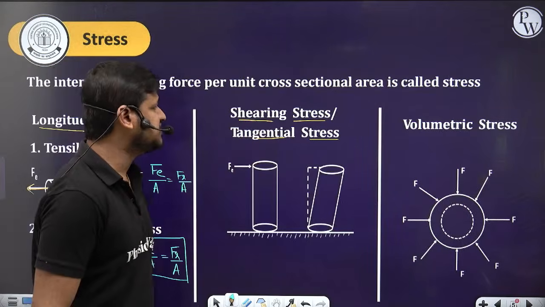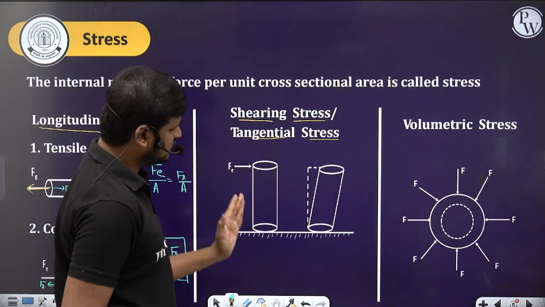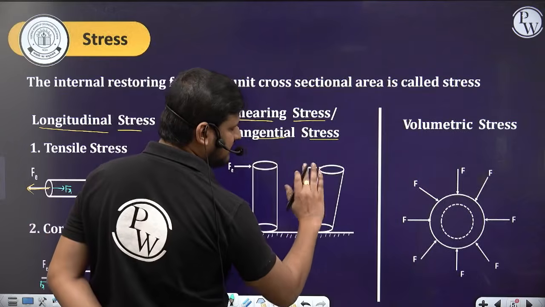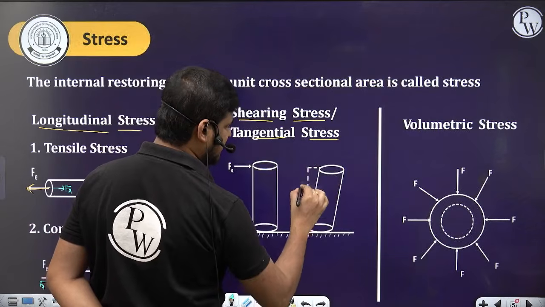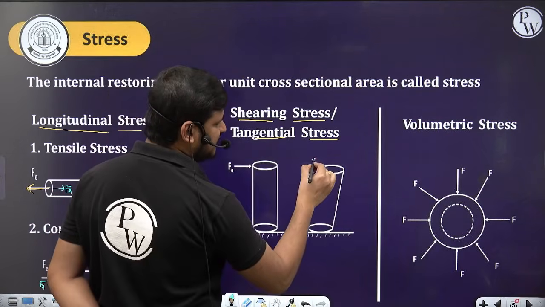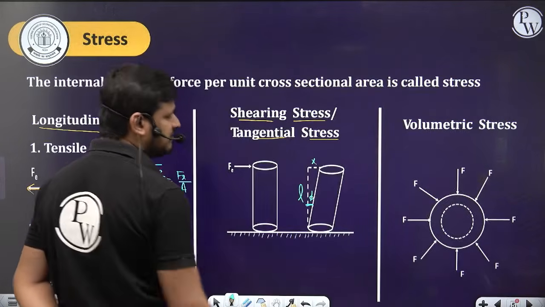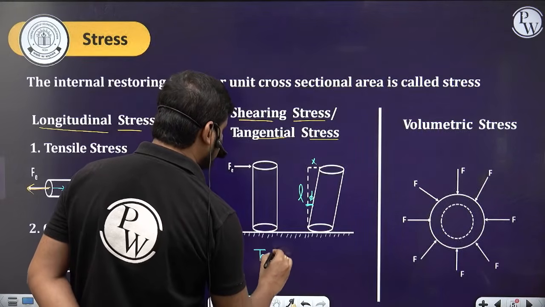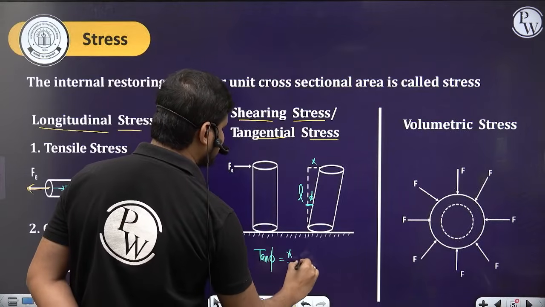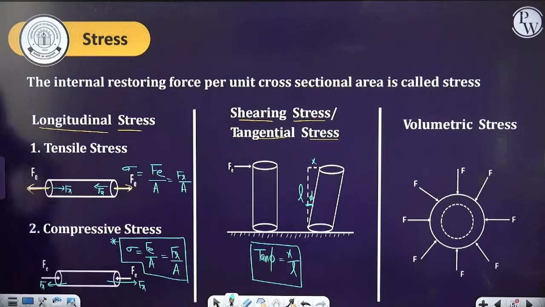Coming to the shearing stress or tangential stress. If you apply the force tangentially like this, the base is going to be constant, and it will be tilted this way. Let's suppose the original length is L, and it is shifted by some distance x. It is tilted by some angle phi. Now we can write tan phi is equal to opposite by adjacent, which is x by L. So tan phi is equal to x by L. Clear this part, everyone? Done with this? Sure.